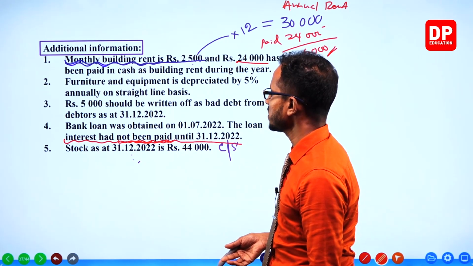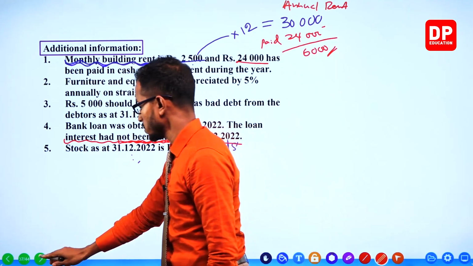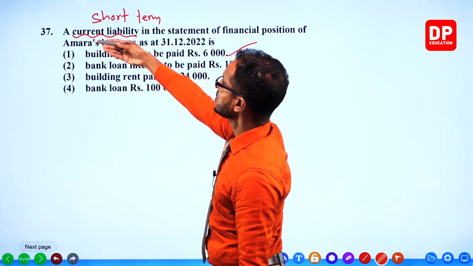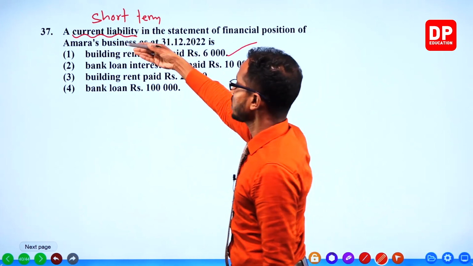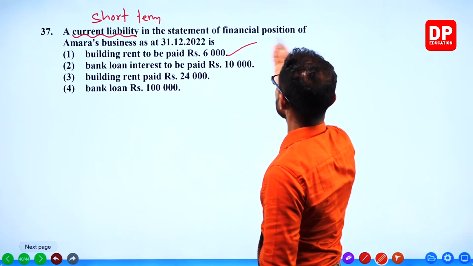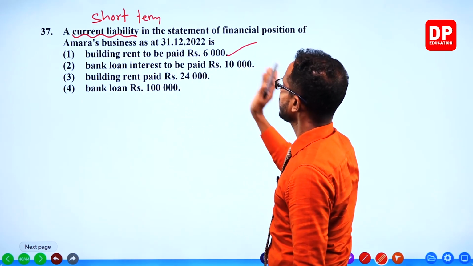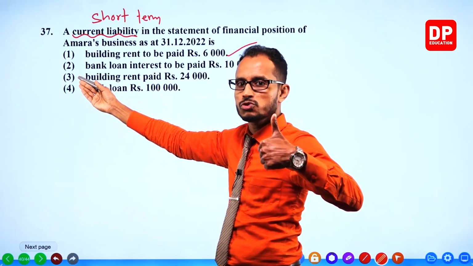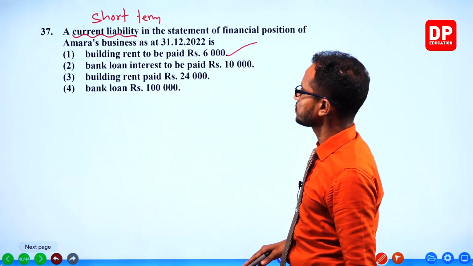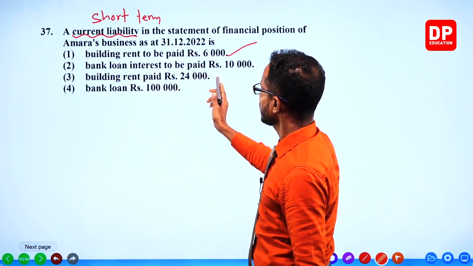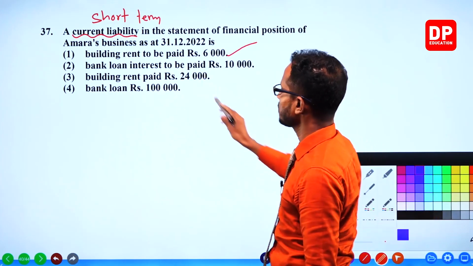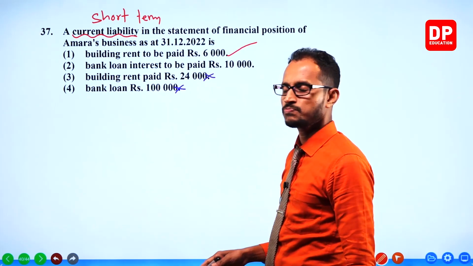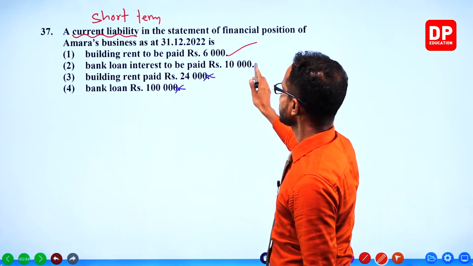Let's see whether we need to calculate that also. Bank loan interest unpaid. Let's look at the question. They are asking for a current liability, one thing only, in the statement of financial position. Building rent to be paid, that is correct. They have given bank loan interest too. Bank loan interest to be paid 10,000. Building rent paid 24,000 is not a current liability, because a paid one is not a liability. Bank loan is not a current liability, it's a long-term liability.